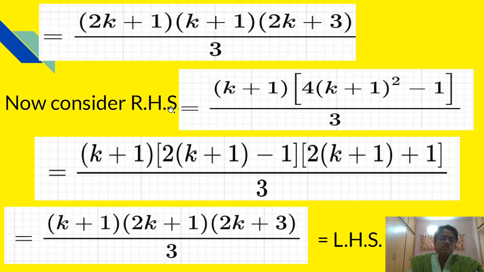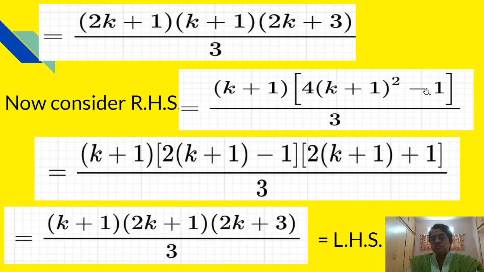Now we will consider the RHS of the same expression, which is the P of k plus 1 statement we are proving, and therefore RHS is (k plus 1) into (4 into (k plus 1) square minus 1) divided by 3. Now this bracket is in the form of a square minus b square.